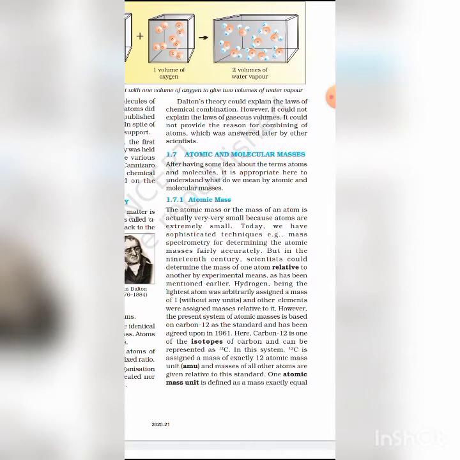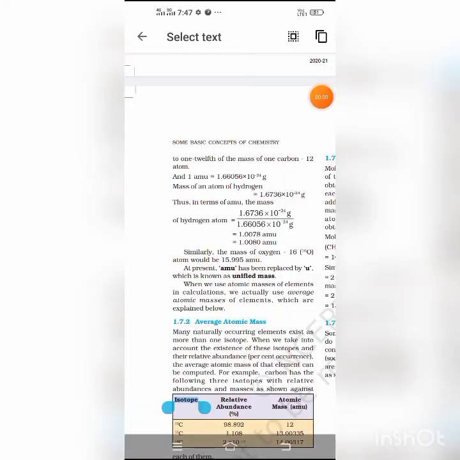So, atomic mass. Student, the atomic mass unit is defined as the quantity of mass equal to 1/12 of the mass of an atom of carbon C12 isotope.